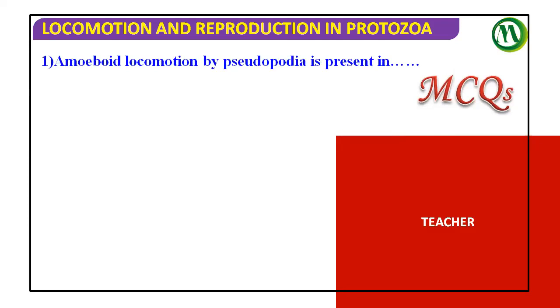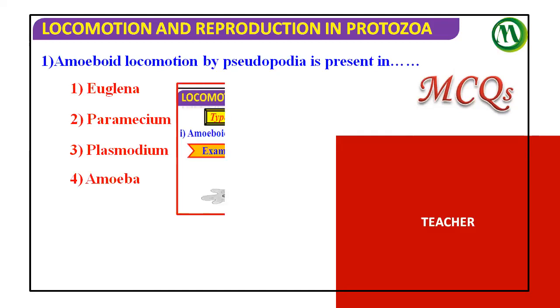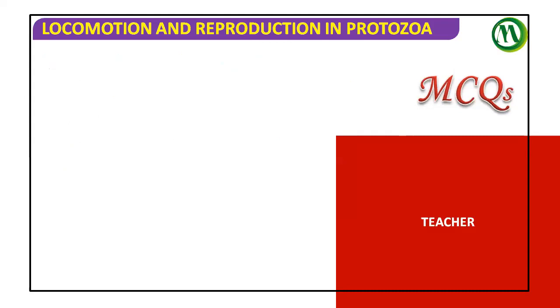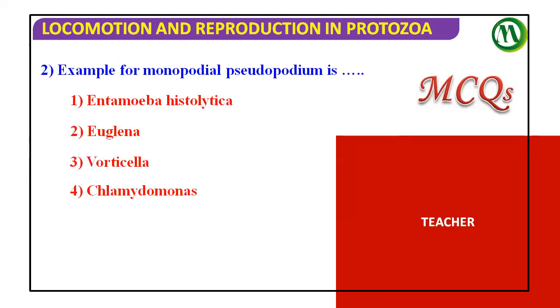Amoeboid locomotion by pseudopodia is present in: Euglena, Paramecium, Plasmodium, Amoeba. Amoeba, very good. Example for monopodial pseudopodium: Entamoeba histolytica.